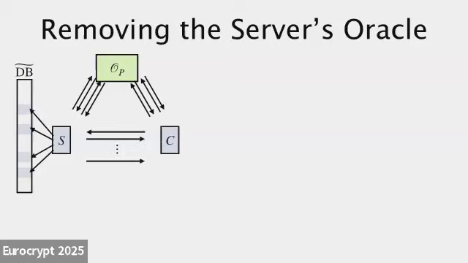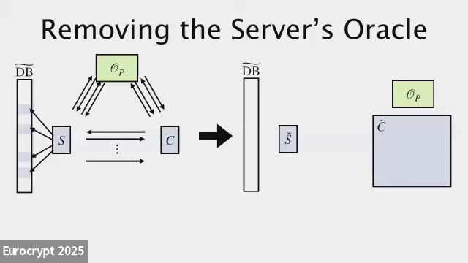They can repeat this for many rounds, right? And so we're going to take this and compile it into a new scheme where essentially all that's going to happen is that the client is just going to run the original server and client itself in its head. And so it's going to simulate whatever interaction they might have, simulate whatever queries to the oracle they might have by making queries to the oracle itself.